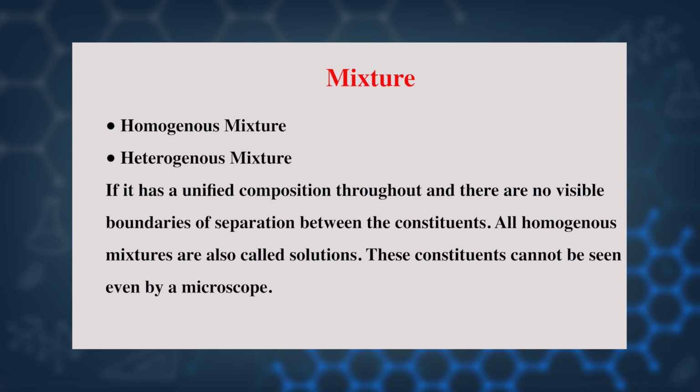What is the meaning of homogeneous mixture? If a mixture has a unified composition throughout and there are no visible boundaries of separation between the constituents, it is homogeneous. All homogeneous mixtures are also called solutions. These constituents cannot be seen even by a microscope. Understood, dear children? Now we move on to heterogeneous mixture.